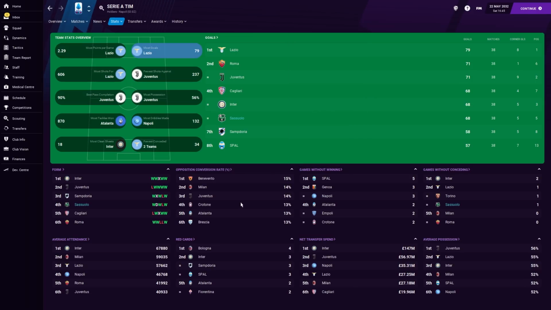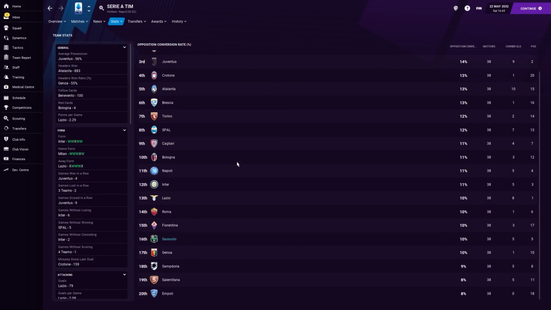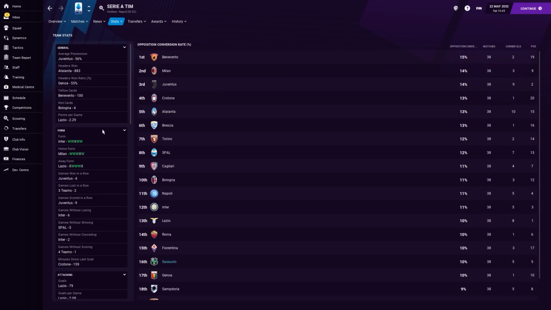Opposition conversion. Well, there we go. There it is. It actually does exist. So, that's a good sign. Our opposition were not putting our chances past them. So all you do basically is once you've found it, you just click on the little side bit and it'll bring it into here, and it will just overwrite something in here for a bit until you go back out of the menu. So you can actually look at much, much deeper stuff on those menus.